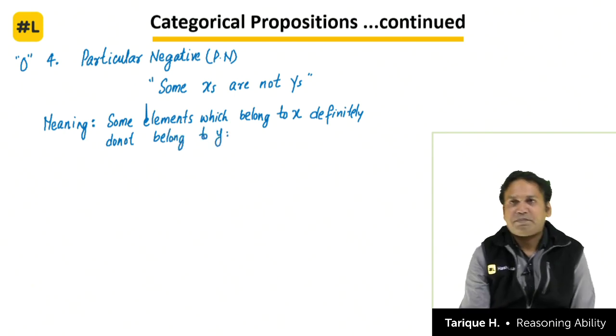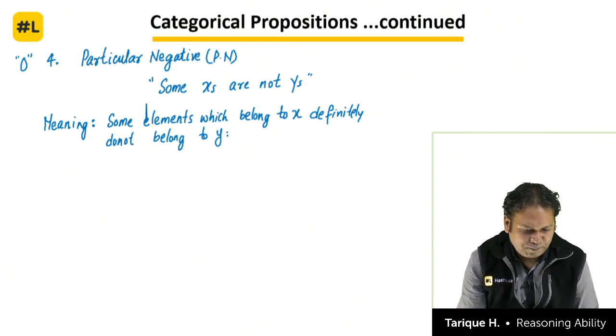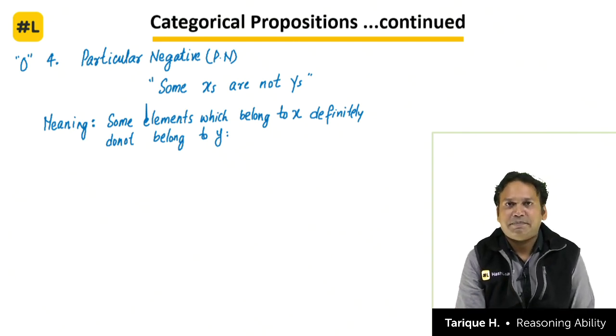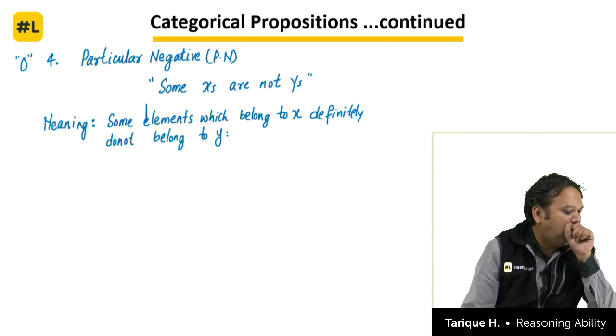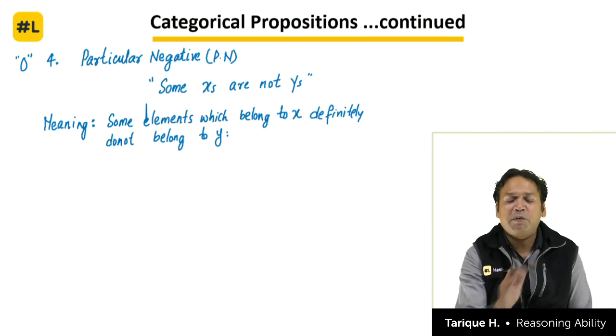So we have information about some part of x that definitely does not belong to y.